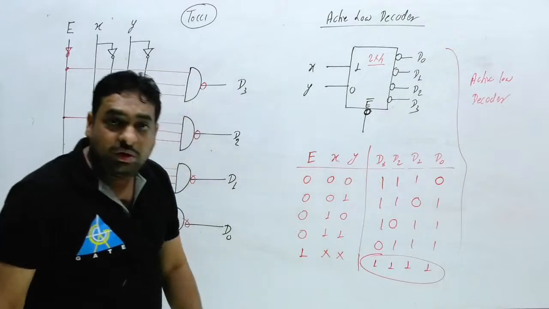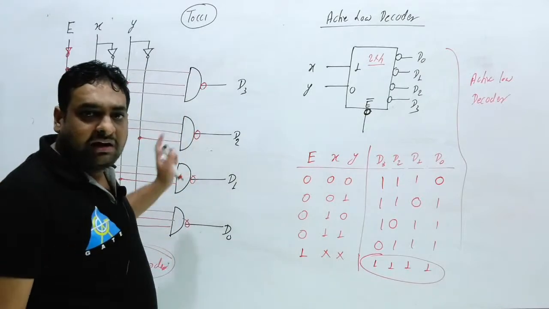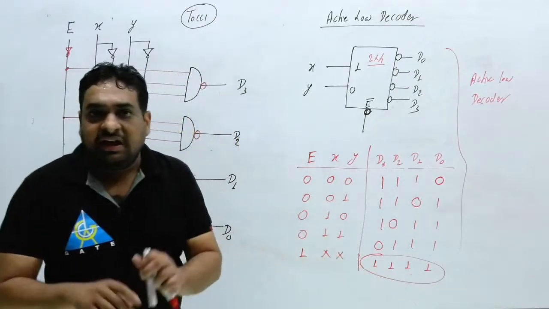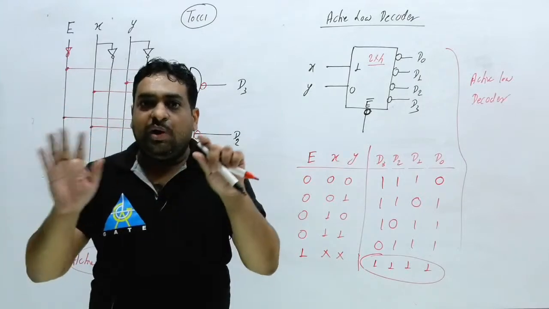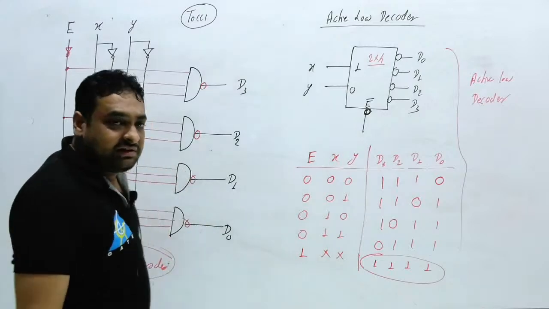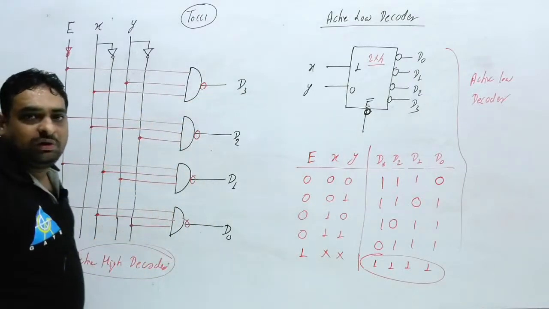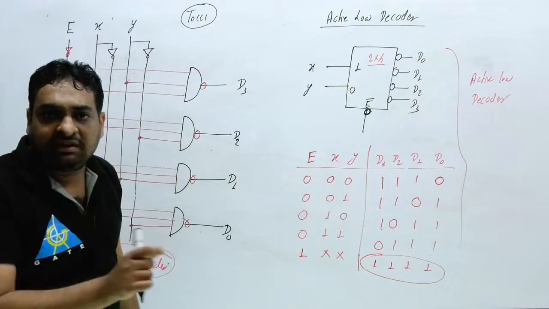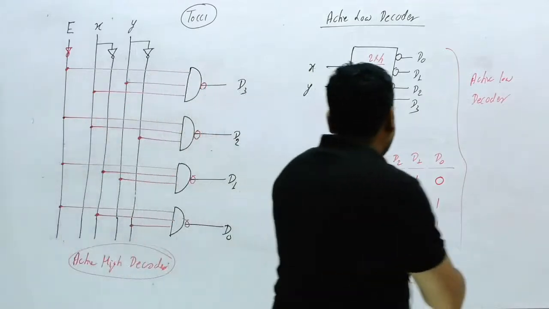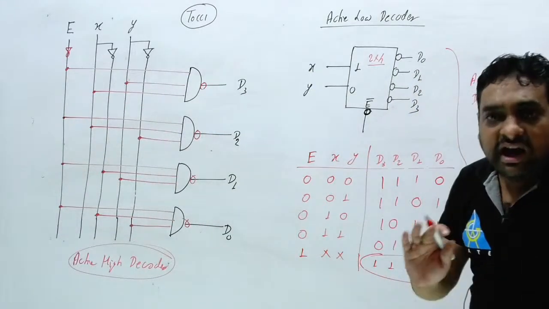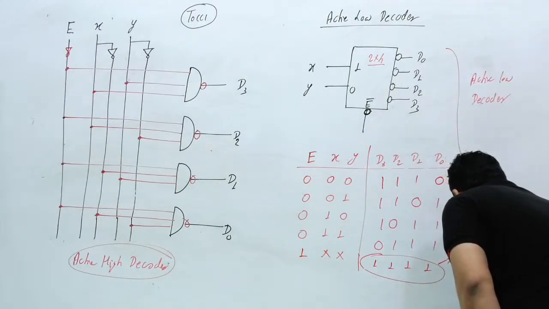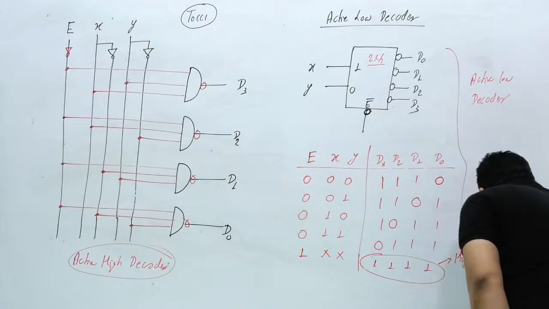So active low is better than active high for two reasons. First, in the high impedance state, at least you get the indication that the device is working properly because all the LEDs will be on. Second, inside the active low decoder you get a NAND gate, and we always design any circuit with NAND gates. Clear? So active low is always better than active high decoder. This is the high impedance state.